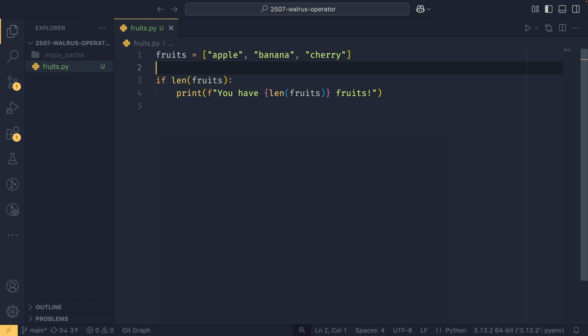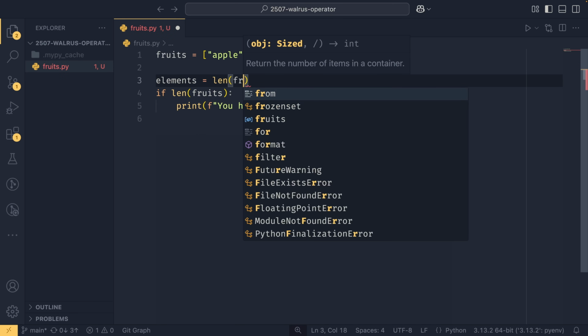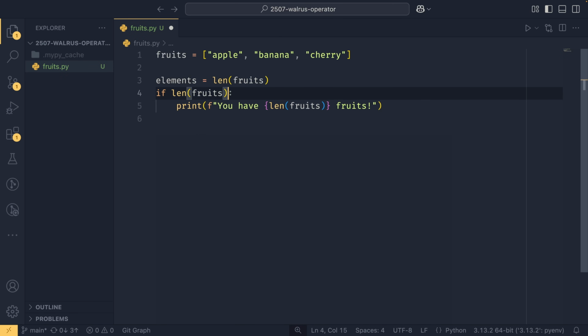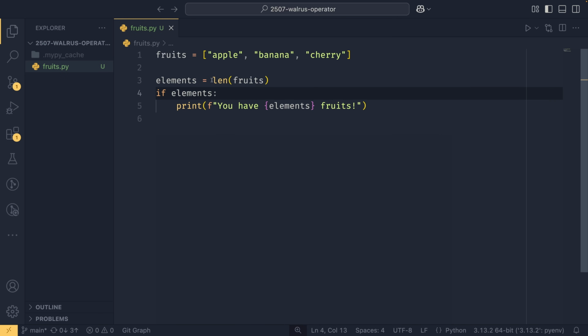So instead, we can define our list of elements or the number of elements using this. And then we can do elements here. And now we only perform the calculation once, but we've added an extra line of code to do so. Now, there will be people that say this is fine, and there will be people that say this is suboptimal. I wish there was a better way to do this.